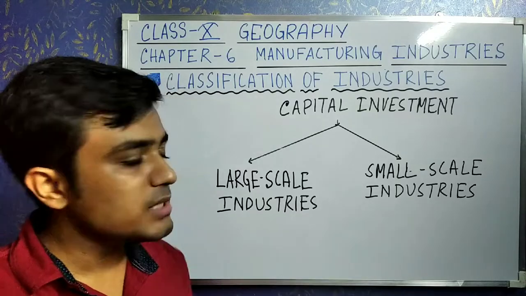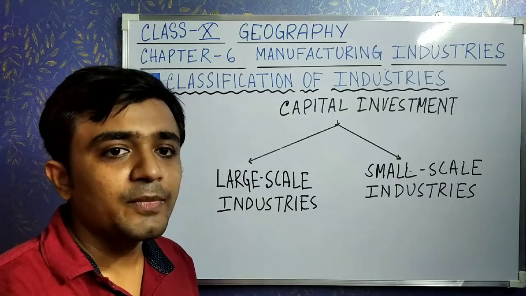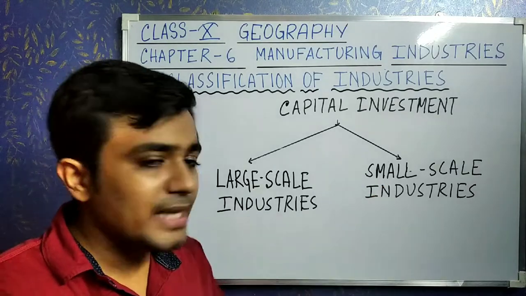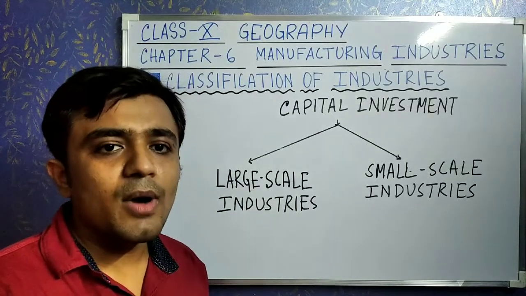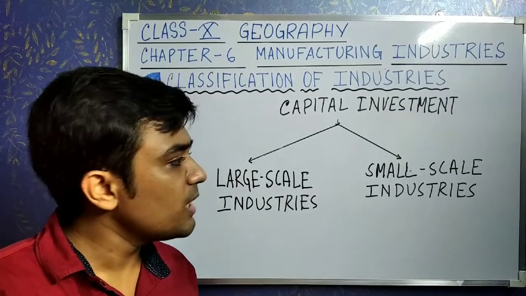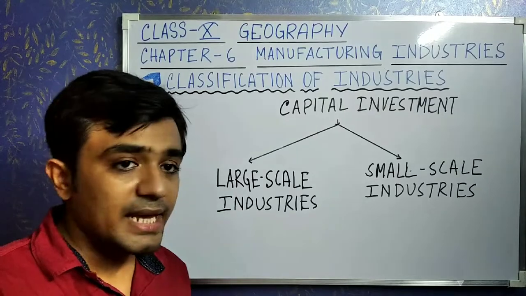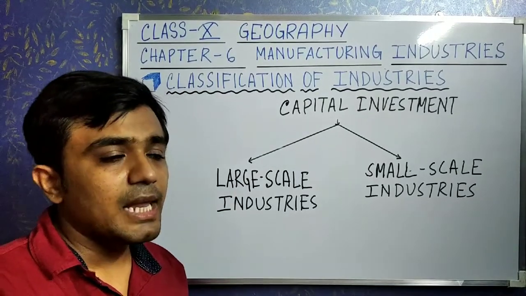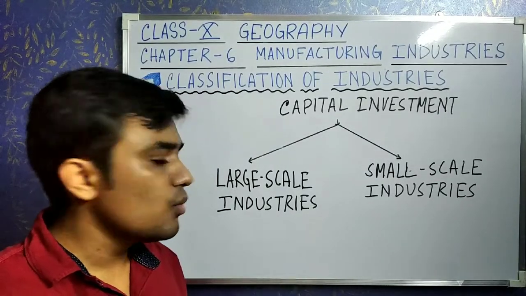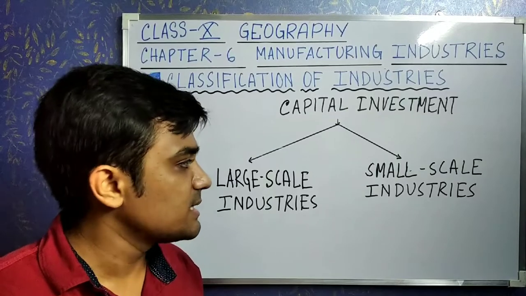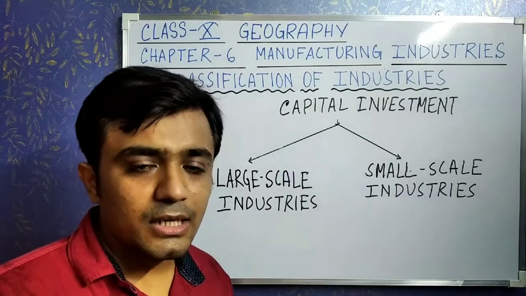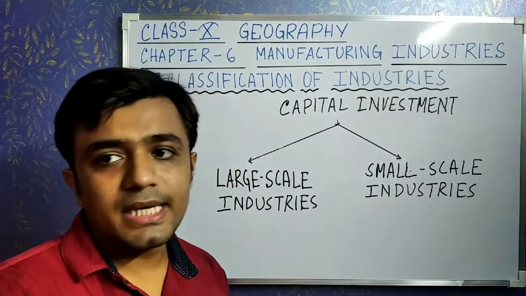Okay. And small scale industry, what is small scale industry? When the investment is very low and very few workers work in that sector and they produce a very low quantity of products, minimum quantity of products, those types of industries are known as small scale industries. What are the examples of large scale industries? Like iron and steel industry, cotton textile industry, jute industry, those are examples of large scale industries. And examples of small scale industries are the toys industry and the garment industry.